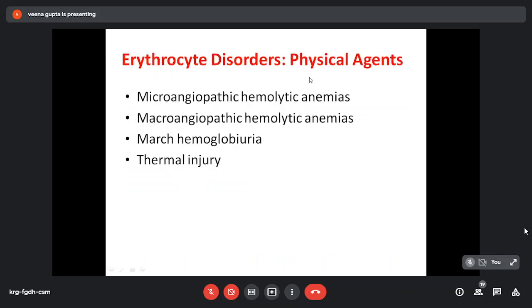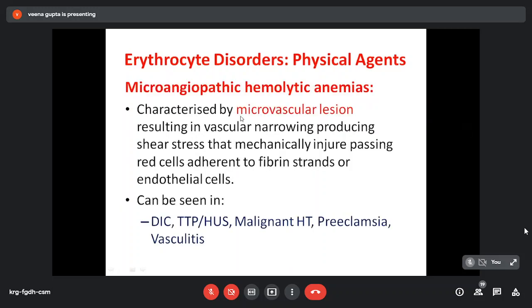So these physical agents can cause microangiopathic hemolytic anemia, macroangiopathic hemolytic anemia, March hemoglobinuria, or it may be thermal injuries. First we discuss microangiopathic hemolytic anemia.